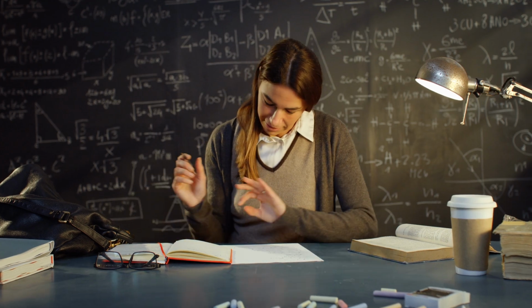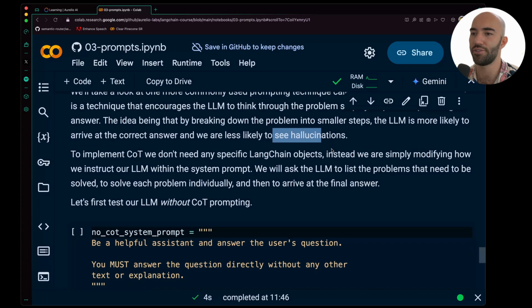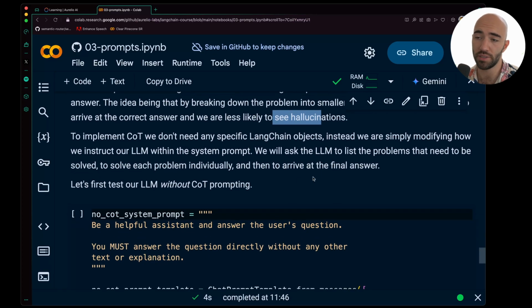And at the same time, similar to when you're a child and a teacher is reviewing your exam work, by having the LLM write down its reasoning, you as a human or engineer can see where the LLM went wrong if it did, which can be very useful when you're trying to diagnose problems. So with chain of thought, we should see fewer hallucinations and generally better performance. Now, to implement chain of thought in LangChain, there are no specific LangChain objects that do that. Instead, it's just prompting.